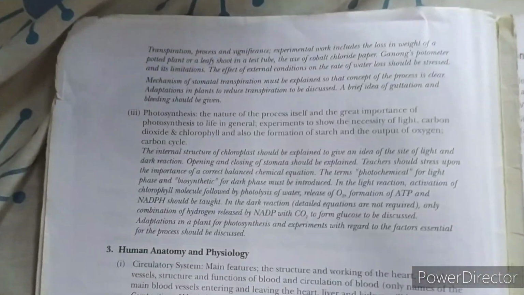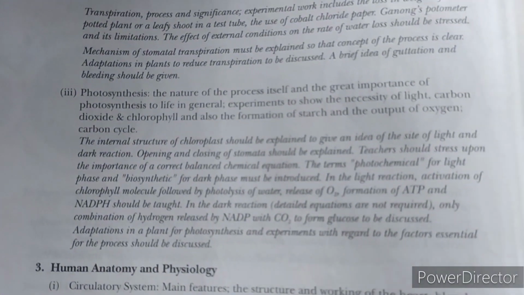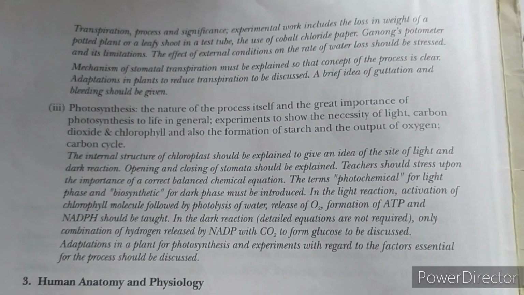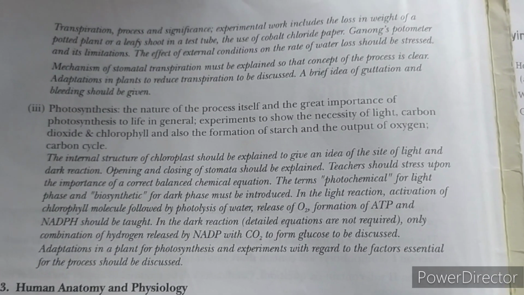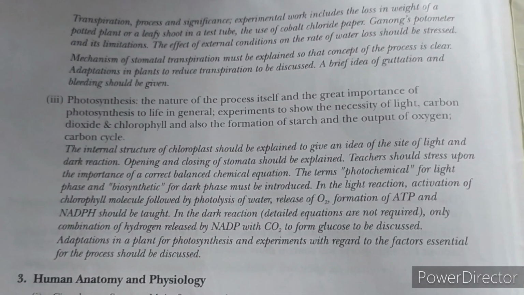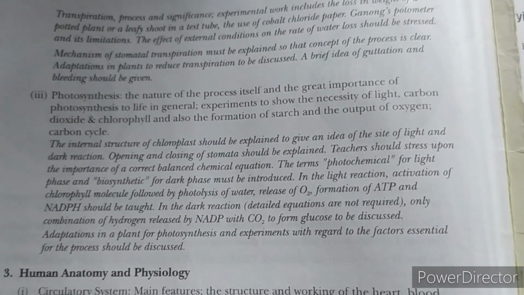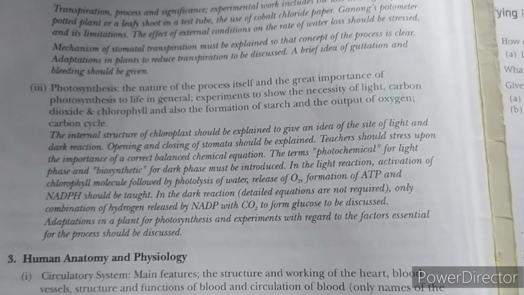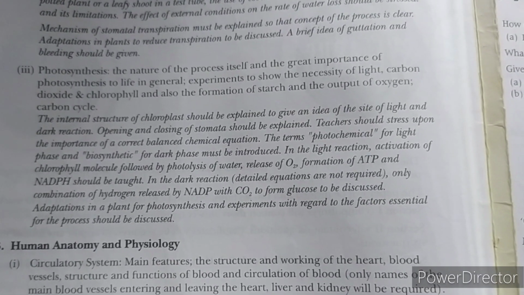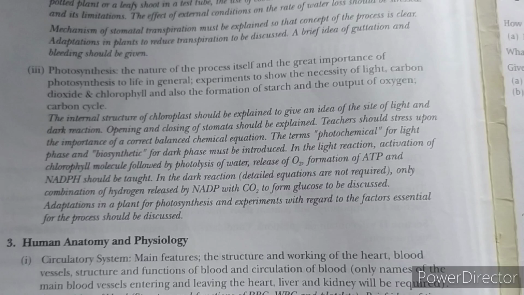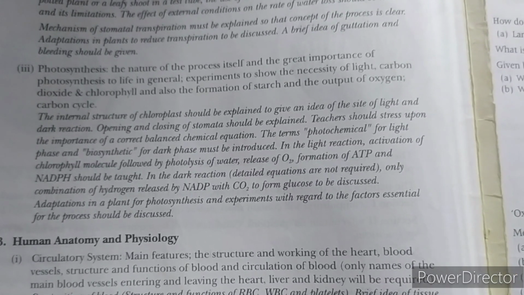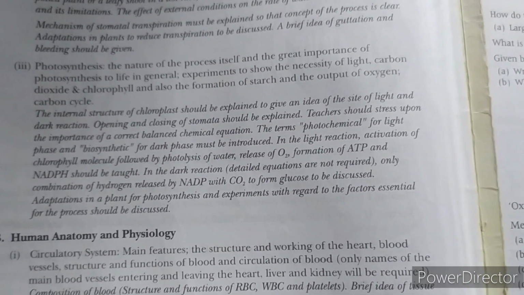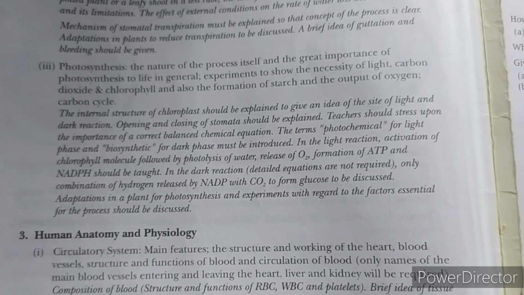Next is transpiration, the factors affecting it, what is transpiration and how it is useful and beneficial to the plants. External and internal factors affecting the process, that you all have to study here. In photosynthesis, you have to study the process, the factors affecting it, external and internal, and the main process of photosynthesis, that is light and dark reaction involved in it, and various experiments to prove that sunlight is necessary for photosynthesis, chlorophyll is necessary for photosynthesis, and oxygen is involved in photosynthesis. All this you have to study in this plant physiology part.